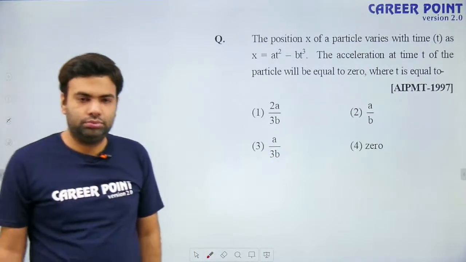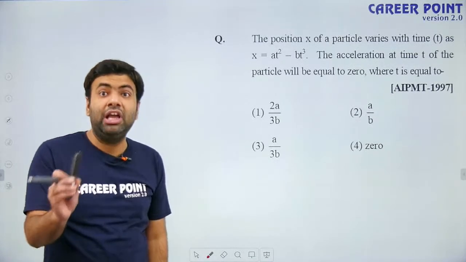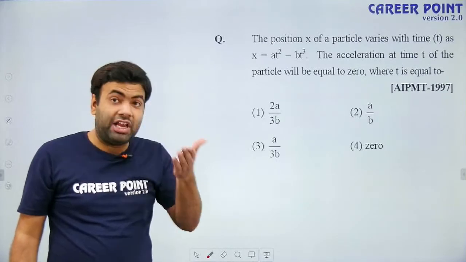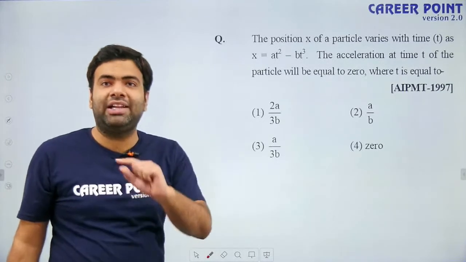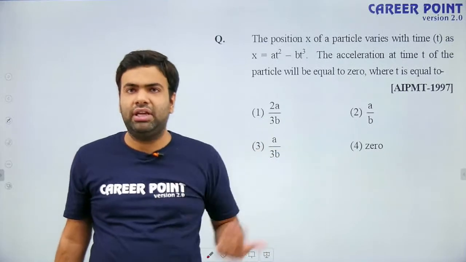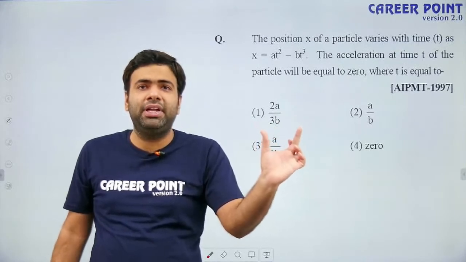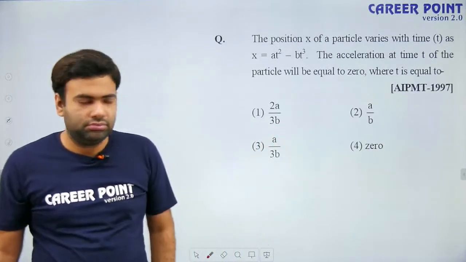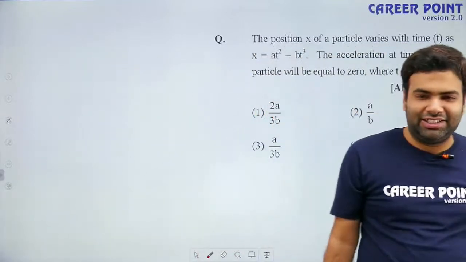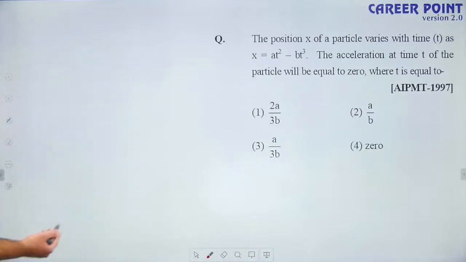So, yes, Vinila, first we have to find velocity as a function of time. Okay? As a function of time, not at a particular time. If we differentiate velocity as a function of time, then only we will get acceleration. If you differentiate velocity at a particular time, you will not get acceleration, because velocity at a particular time will have a fixed value and you will treat it as constant. Okay? Good. Well done. Very good. You have given the correct answer. Well done, beta. Okay. So let us solve this question.